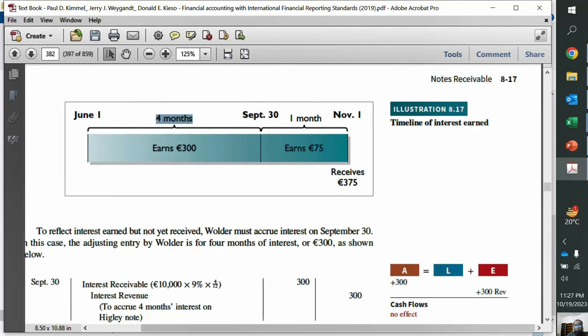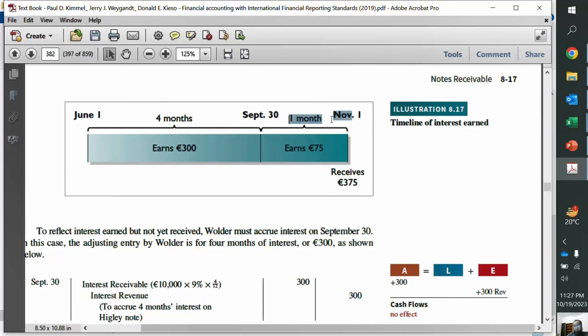So 4 months, although the party has not paid me interest, the party will pay interest on November 1, but interest is due at least for the 4 months. So when I am preparing my financial statements, I should record the interest which is due for 4 months, right? So that's my asset now. It's my money which I will receive from him.